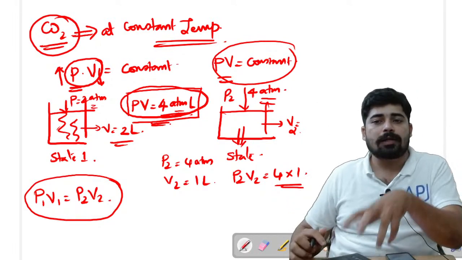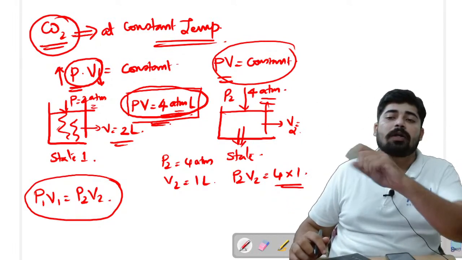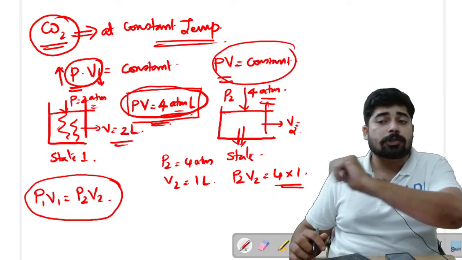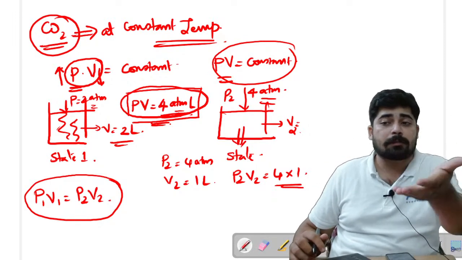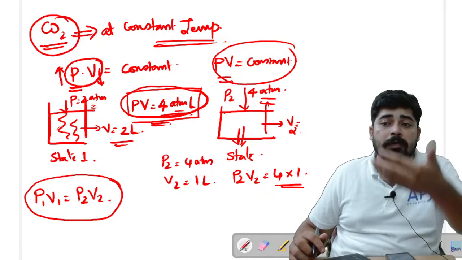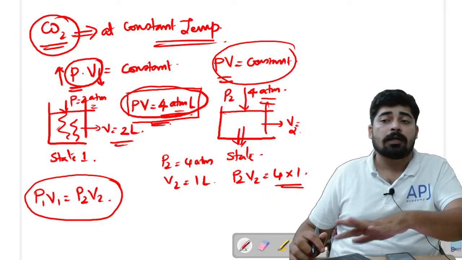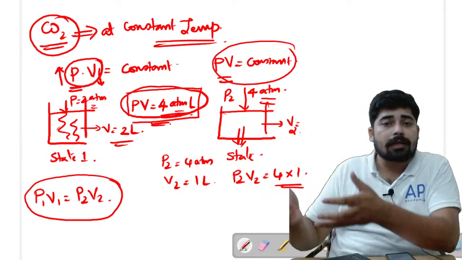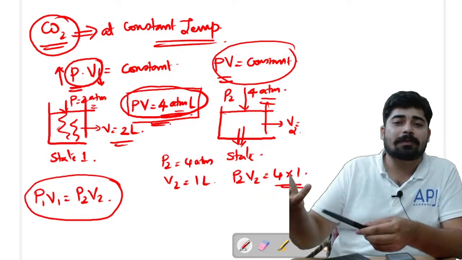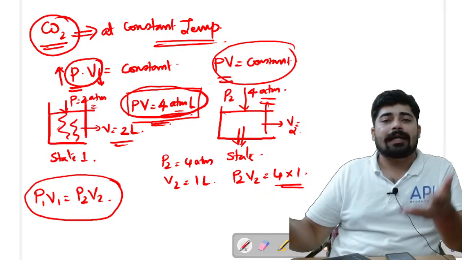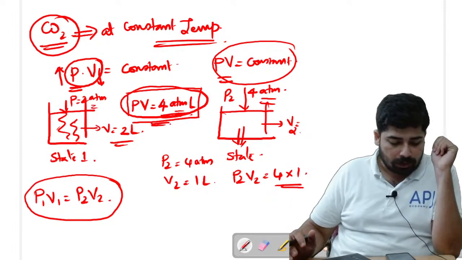So at state 1, pressure was 2 atm and volume was 2 liter. Now for state 2, we have doubled the pressure. Now what happens with the volume? Volume has decreased by half. So nothing really happens actually. P2 V2 again becomes equal to 4 liter atmosphere.